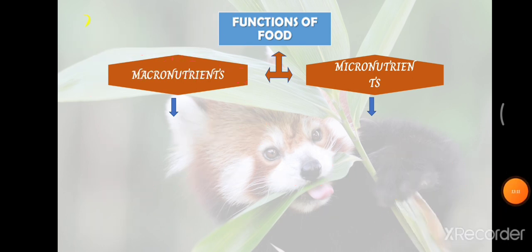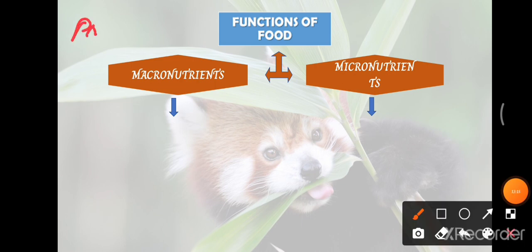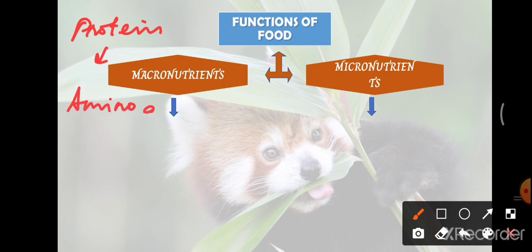The next macronutrient is protein. The end product of digestion of protein is the amino acids, and these amino acids are classified into two: essential and non-essential.